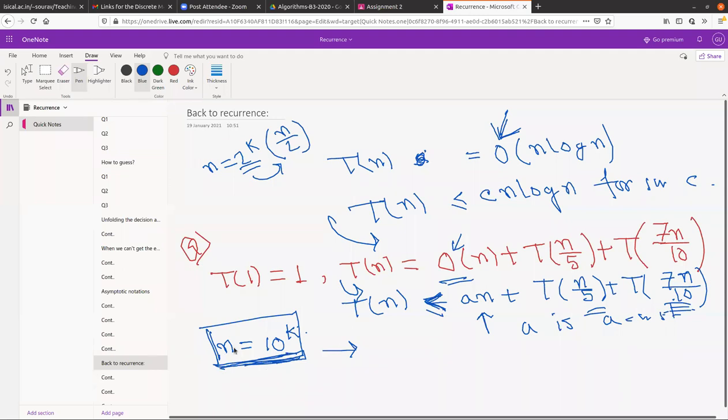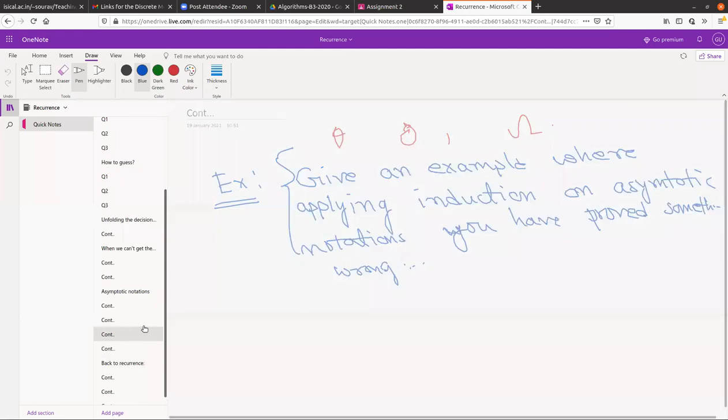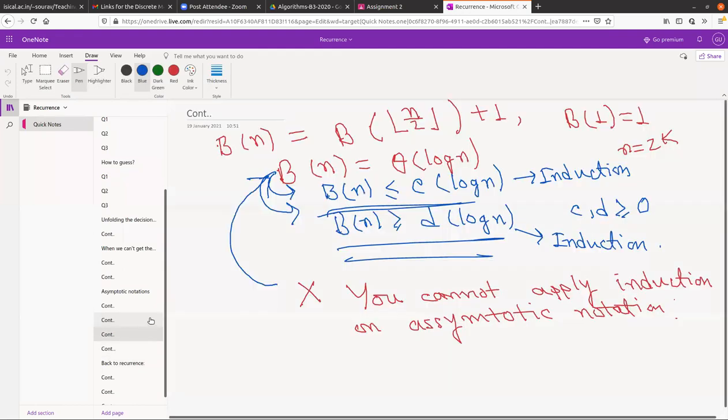Ma'am, in another recurrence relation, b of n equals b of floor of n by 2 plus 1. In that case, we will assume n equals 2 to the power k and solve the recurrence.